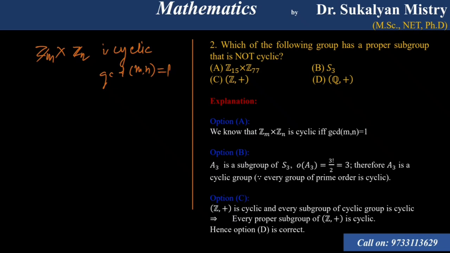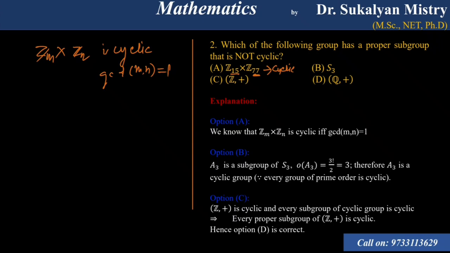Clear? So here 15 and 77 are relatively prime, that means GCD 1, so this must be cyclic. We know that every subgroup of a cyclic group is cyclic, so every subgroup of a cyclic group is cyclic, so this is not true.